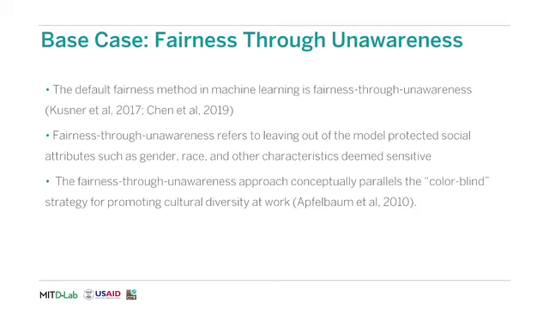The default fairness method in machine learning is fairness to unawareness. Fairness to unawareness refers to leaving out protected attributes such as gender, race, and other characteristics deemed sensitive. And while it was thought to erase inequality, it was found actually to perpetuate it. It may do so by, for example, having other attributes that are correlated with the protected attributes in the data, which by ignoring the protected attributes, we could just still include in our model. This could actually perpetuate inequality.